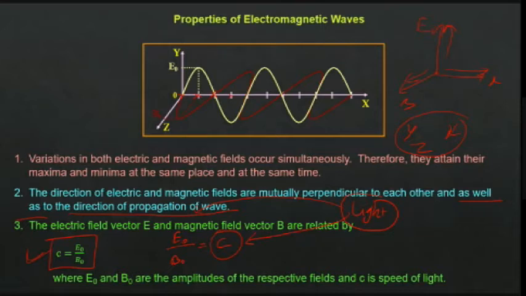So our focus of study here is that if you take the ratio of the electric field vector and magnetic field vector amplitudes, you will get a constant, and that is nothing but the speed of propagation of electromagnetic wave, which is the speed of light C. Three properties are clear, I think. This is just stories in this chapter. If you have any doubt, you can stop me in between and ask.